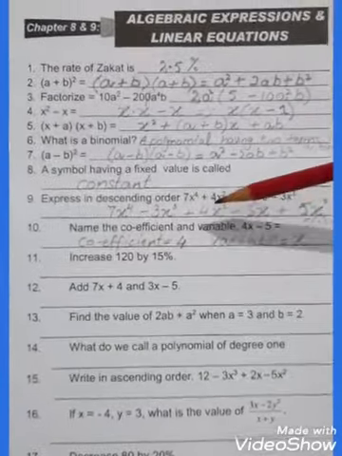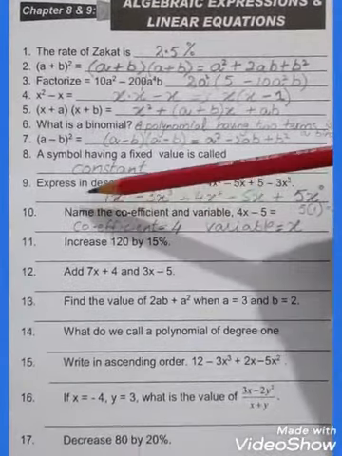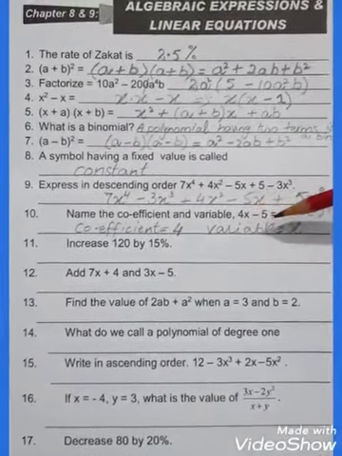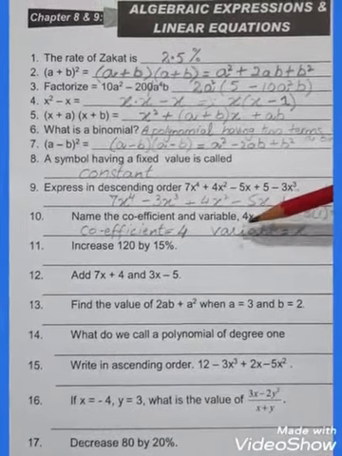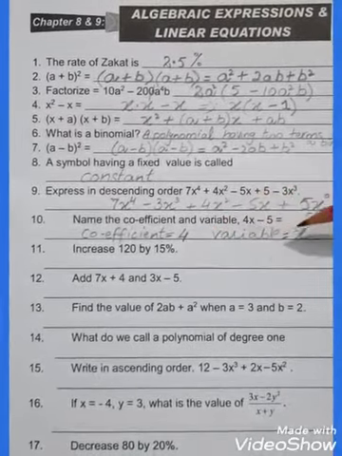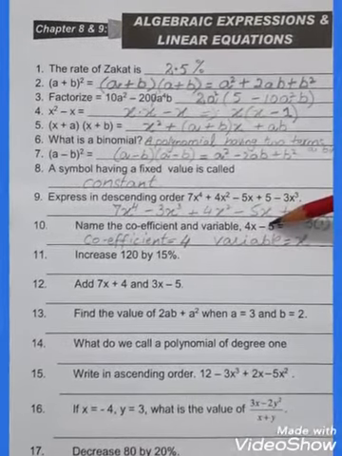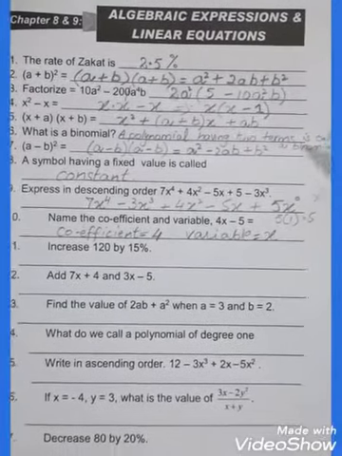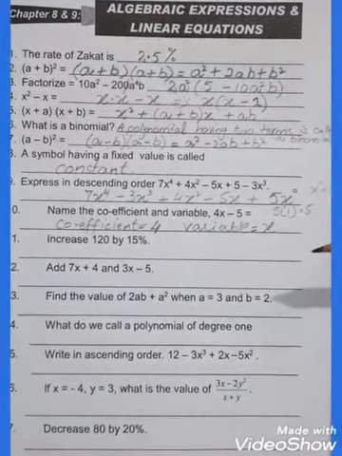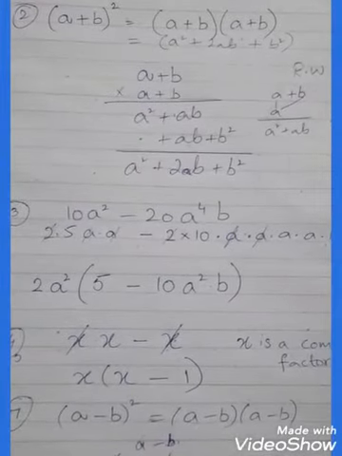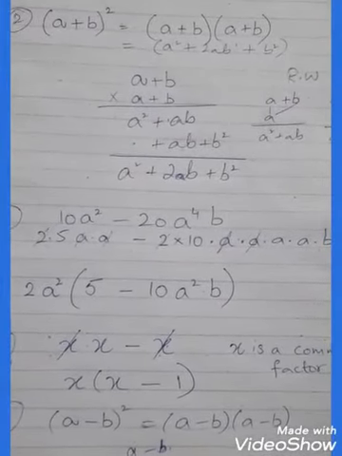Okay, now come to question number 10. Name the coefficient and variables. Now in this expression you have to find out the variable and coefficient. Coefficient is 4. Variable is x, and 5 is constant. Okay. Now students, do this work in your mental maths books and also do rough work in your copies on the mental maths side.